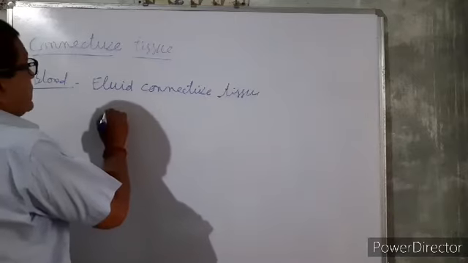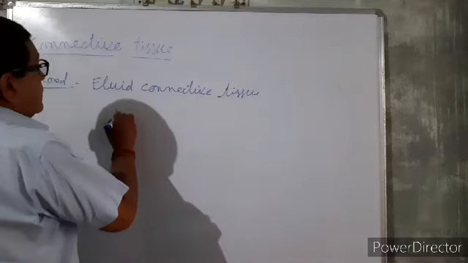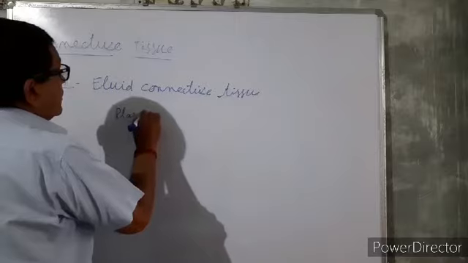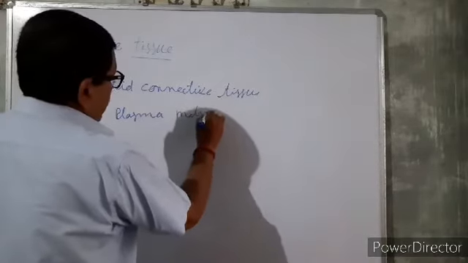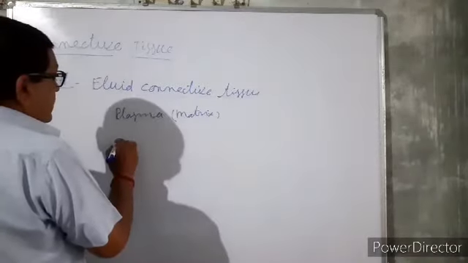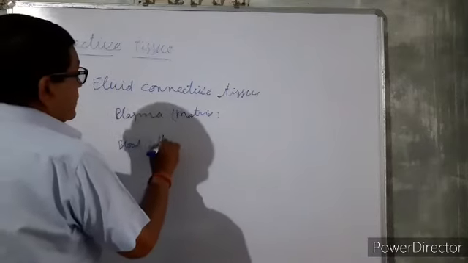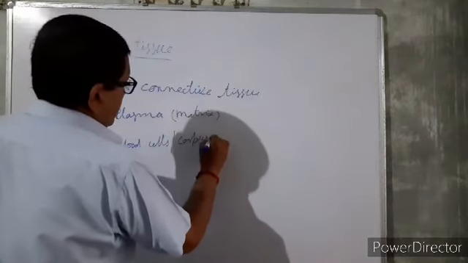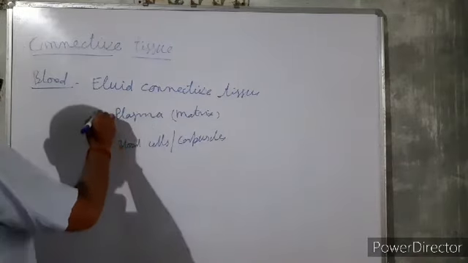Number one is plasma, which is also called the matrix, and the other is the cells. Blood cells are corpuscles. So two components are there.